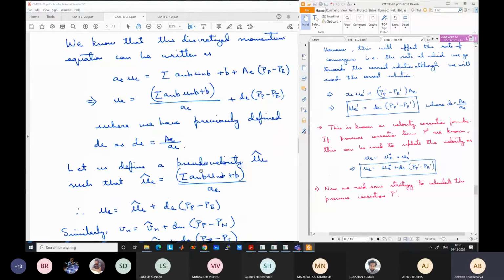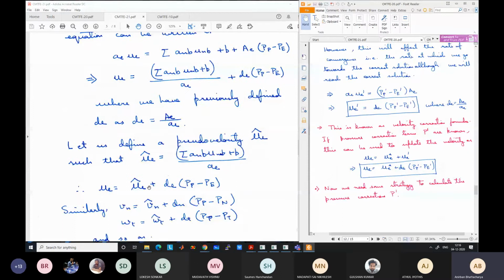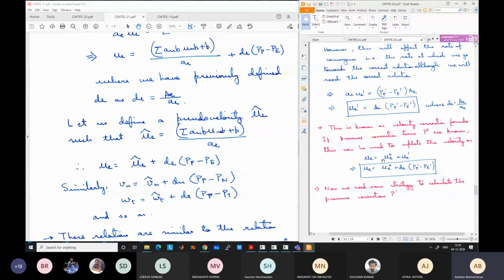Okay, so now what we are going to do, similarly you can write Vn is equal to Vn hat plus dn (pP minus pN). Okay, let me keep the diagram open so that it is clear. So Vn will be in this direction.